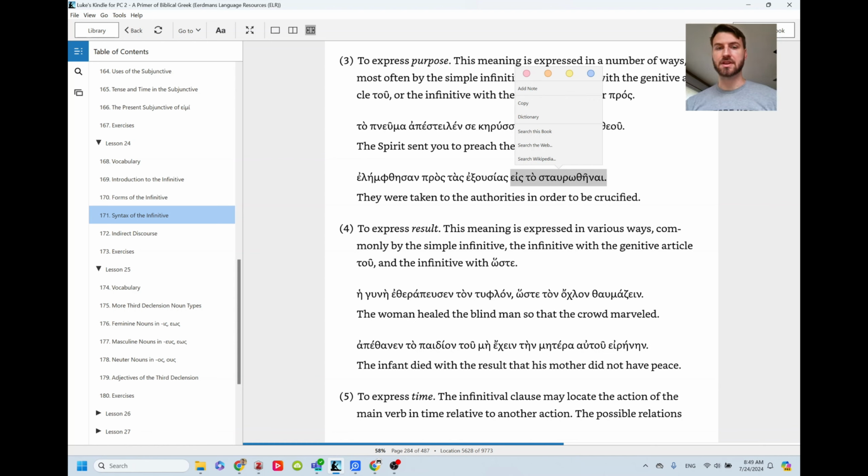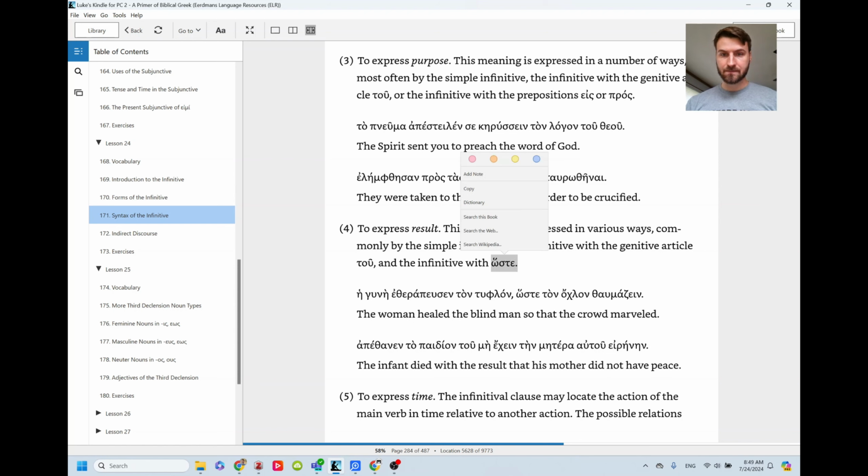You can do it here with the infinitive as well. And similarly, you can express result with hoste. Here we have hoste plus the infinitive: so that, with the result that the crowd was amazed.